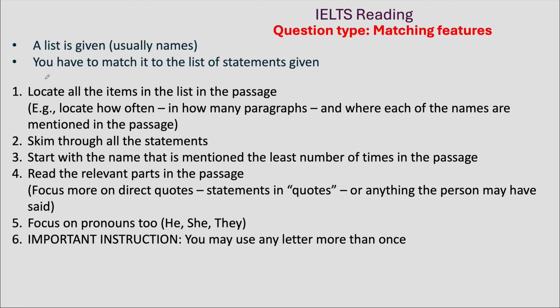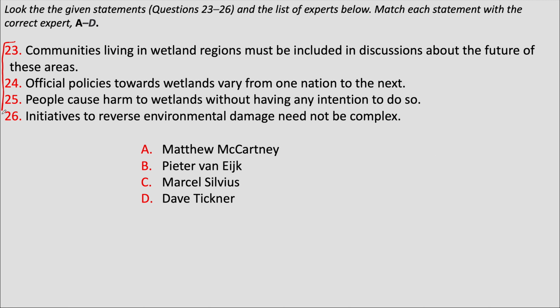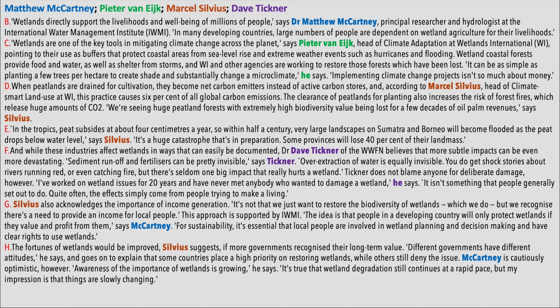After I have done that, I read through all of these statements, understand them, and I start looking for the answers from the names which are mentioned the least number of times, because they have the least amount of content from which we have to search for the answer. In this case, these are the 4 names we have.